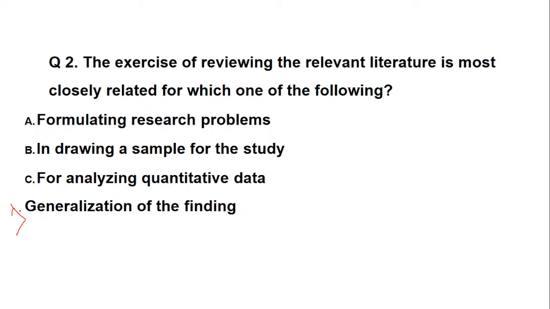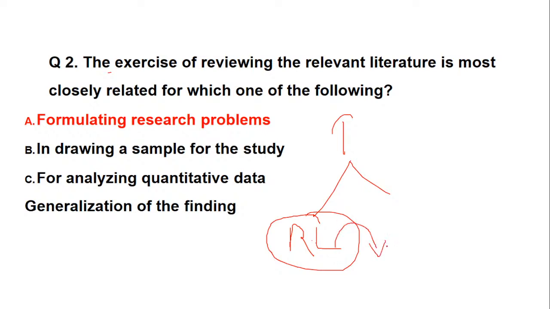Okay. Let's see. I don't know what went wrong, it's a very easy question. We are talking about an exercise, a process, where we review the literature. Why do we do that? For example, you have selected a topic. Based on that topic, you find and review the literature, so that you find a gap, and with the help of that gap you formulate a research problem.